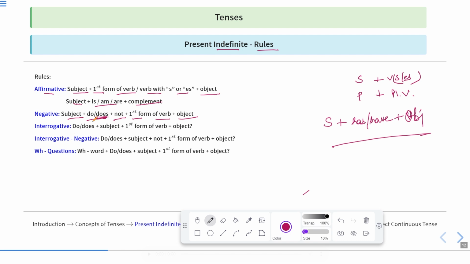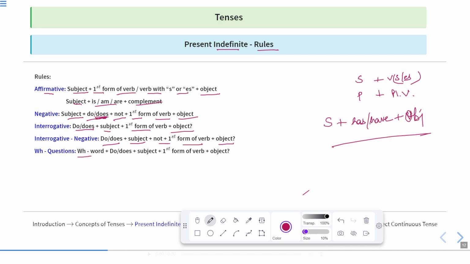In interrogative, do and does will appear in the beginning of the sentence and after that the subject. It means the auxiliary verb comes prior to the subject in interrogative sentences. Then first form of verb plus object. Interrogative negative: do or does plus subject plus not plus verb first form plus object.